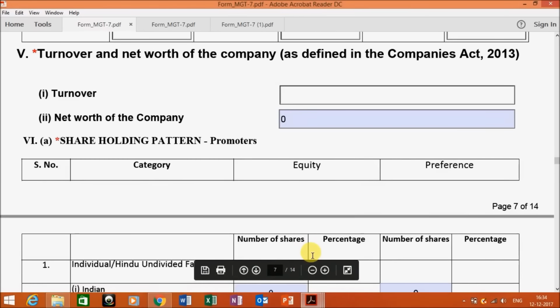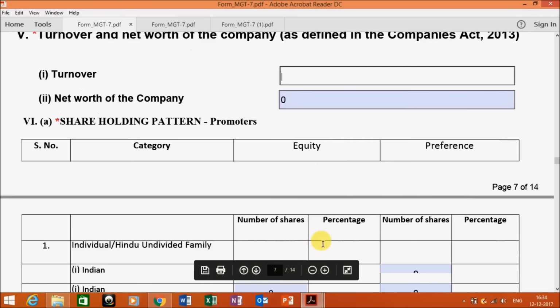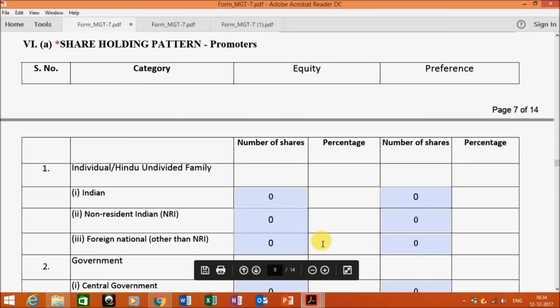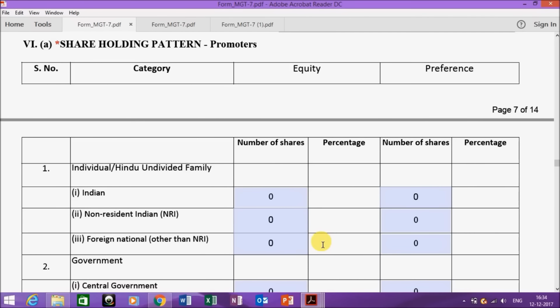Then comes the shareholding pattern of the promoters. Firstly, you have to identify who are the promoters of your company. Just check the definition given in the Companies Act and get to know who are the promoters of your company. Once you get to know the promoters, then take out the percentage and the number of shares they are holding.